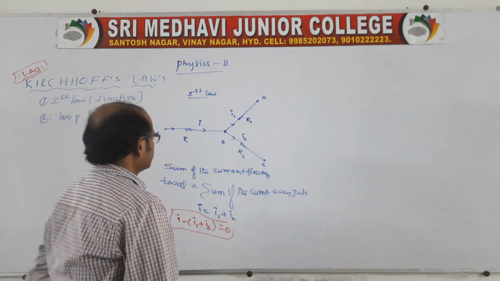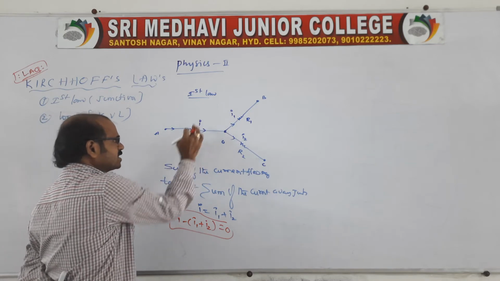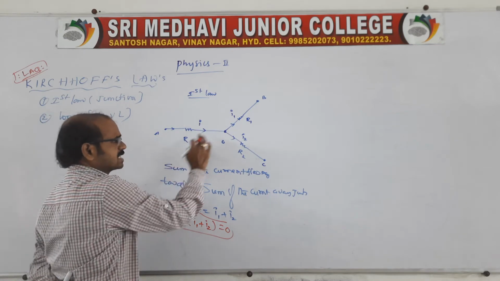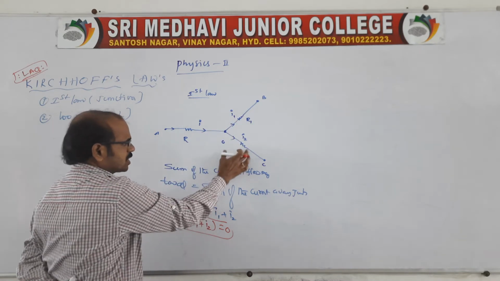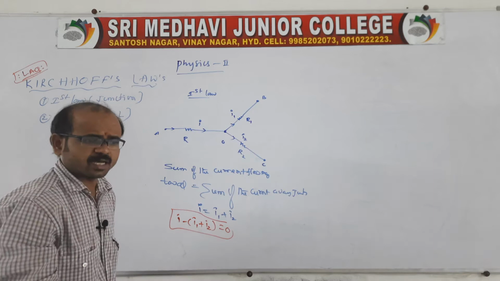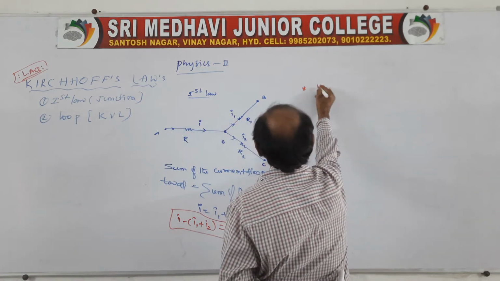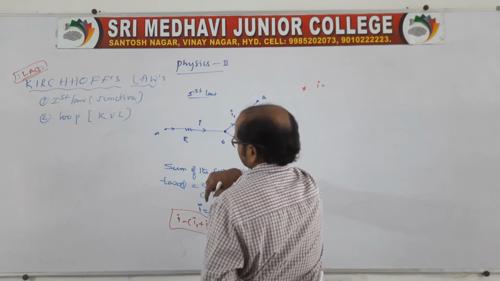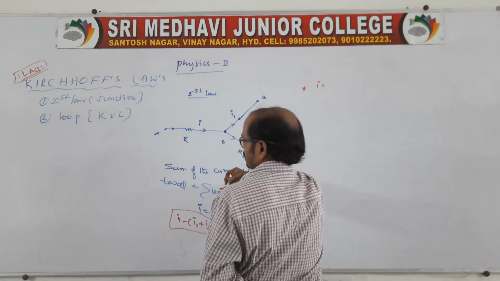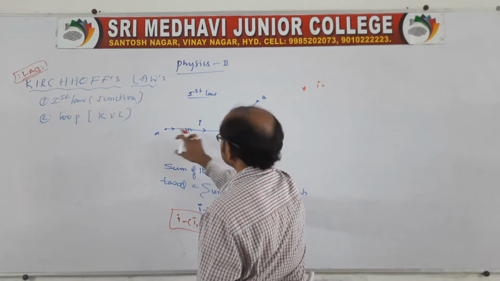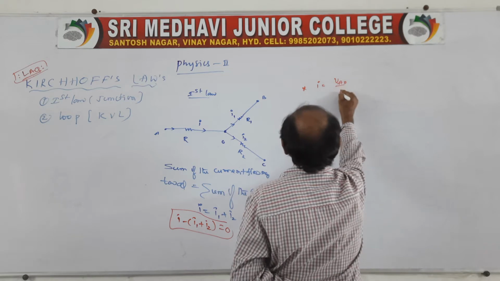In this first law, sometimes he may ask you, what is the current I through the resistor? And sometimes he may ask you, through R1, what is the current? Through R2, what is the current? Like this, he may ask you. For this purpose, we can take it like this. I is nothing but, according to Ohm's law, V by R. So, the potential difference between these two points, V AO by capital R.